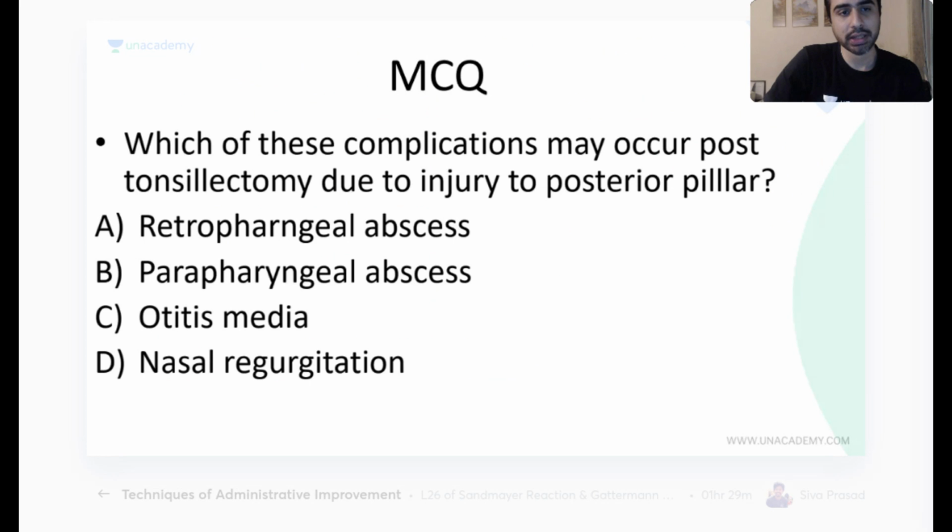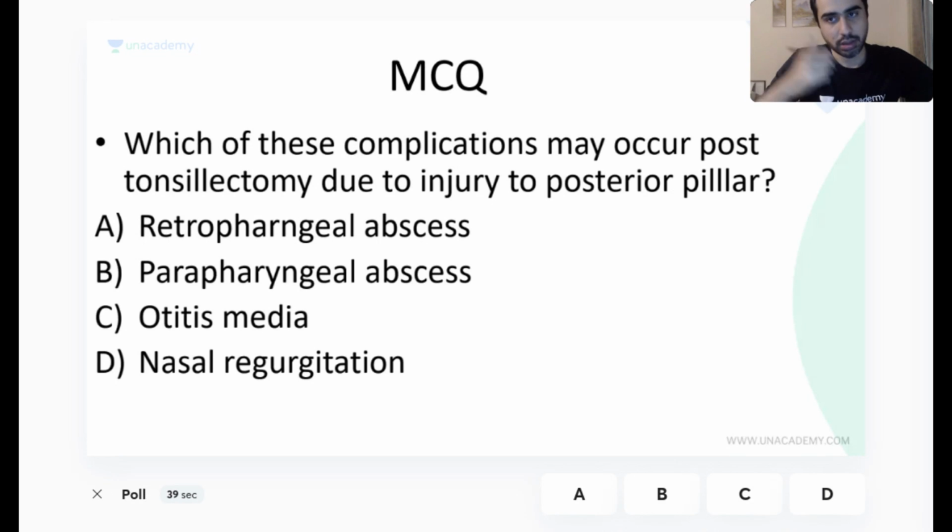Last part is complications. Let me see if any of you can answer this. So you did definition, indication, contraindication. Really speaking, there are none for tonsillitis. Those are general surgical contraindications. Position, anesthesia, technique, and complications.